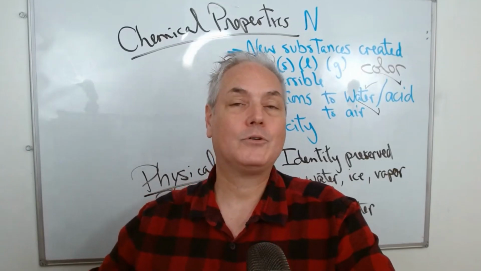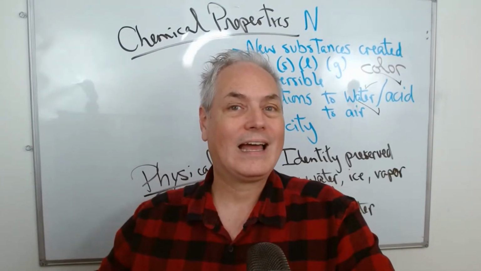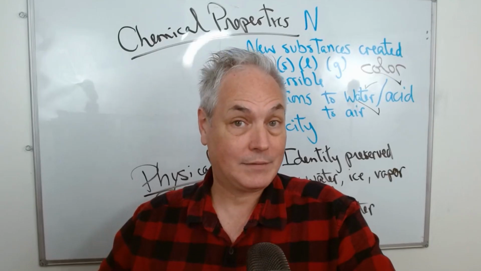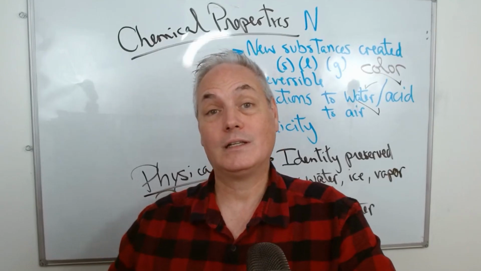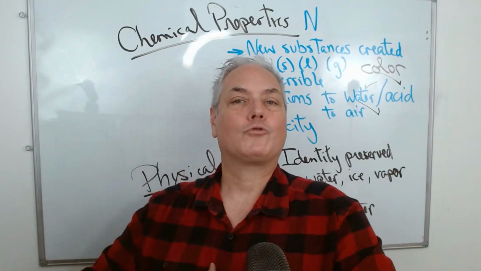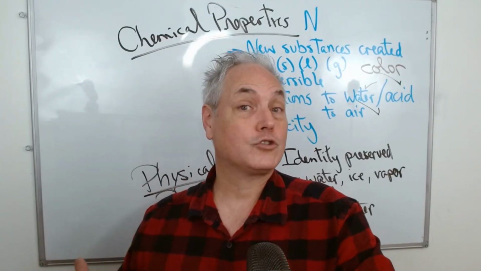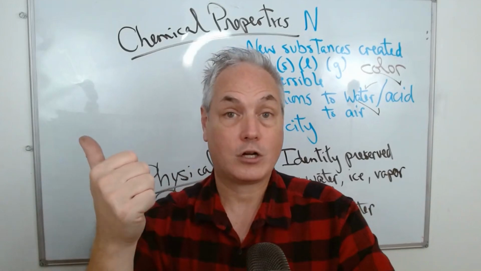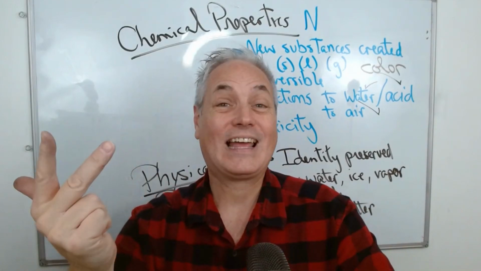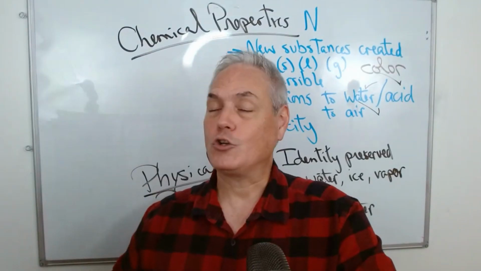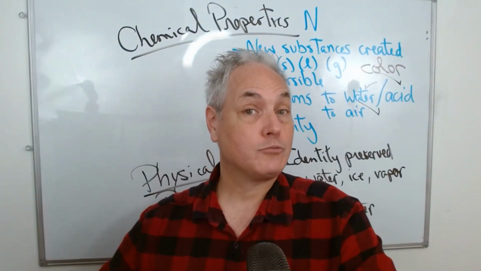And as a last example, the best one is our body, which is a great environment for chemistry. When you eat food, let's say you eat broccoli, it's going to go through the digestive system. And when you go to the washroom, your solid waste is no longer broccoli. It has a change of colors and it has a change in smell as well. But you can never get your broccoli back.